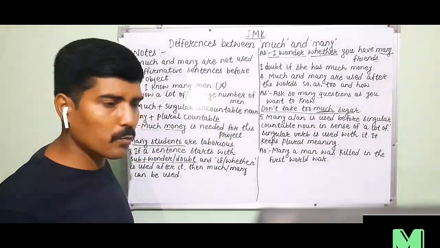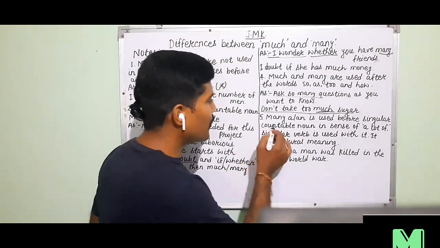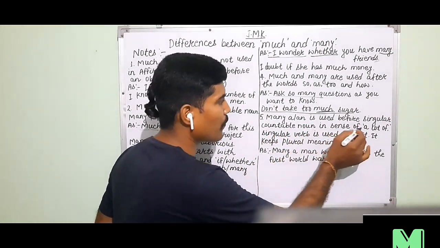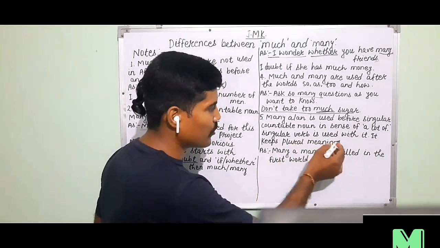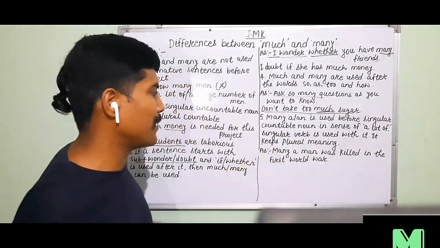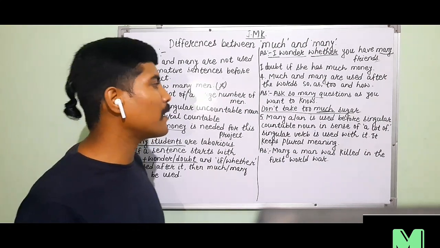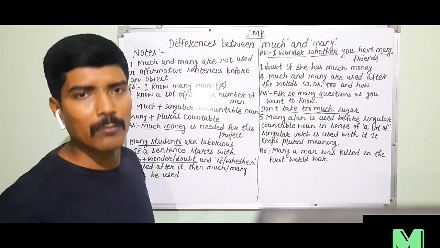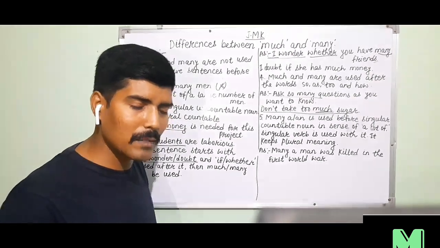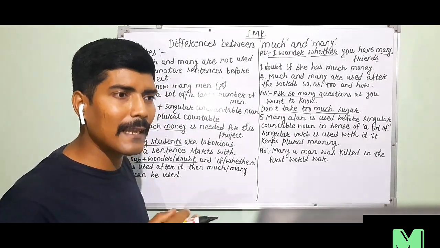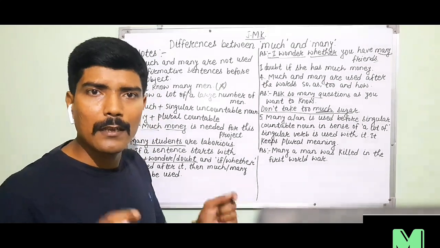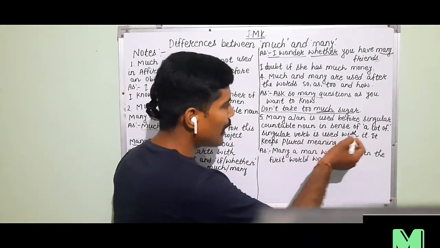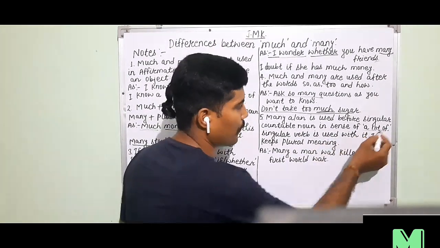Okay. And the last rule is "many a" is used before a singular countable noun in the sense of a lot of. A singular verb is used with it. It keeps plural meaning. Many a is used before a singular countable noun. It means after many a we can only use a singular countable noun, and it means a lot of.